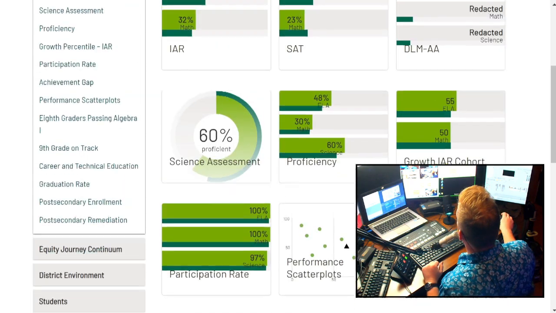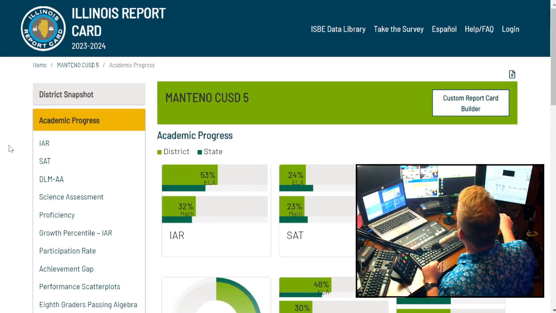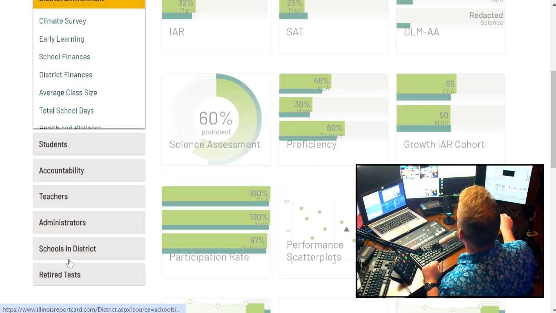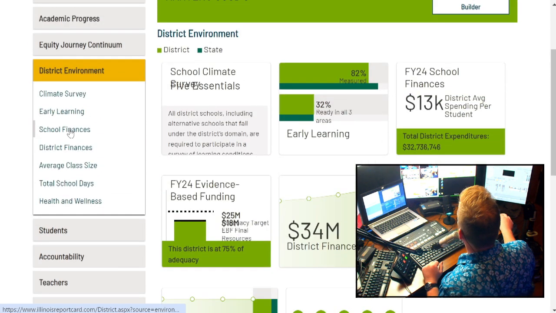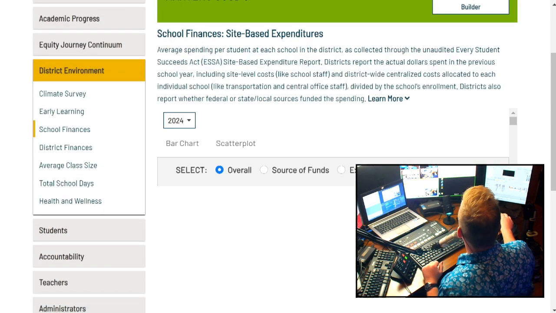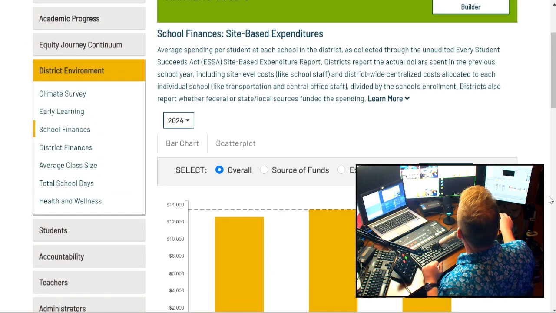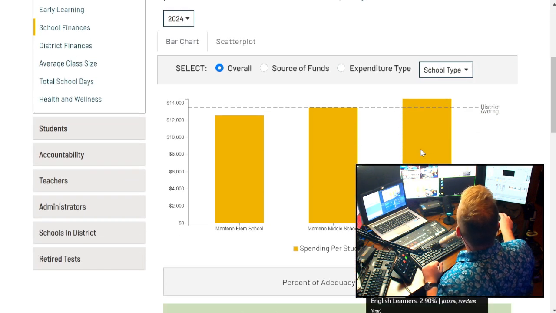What's it costing per student? We'll go check out the district environment, school finances. I think right there on the splash page, though, it talked about $13,000. So you're looking at about $14,000 spending per student. All right, $14,000 per student.